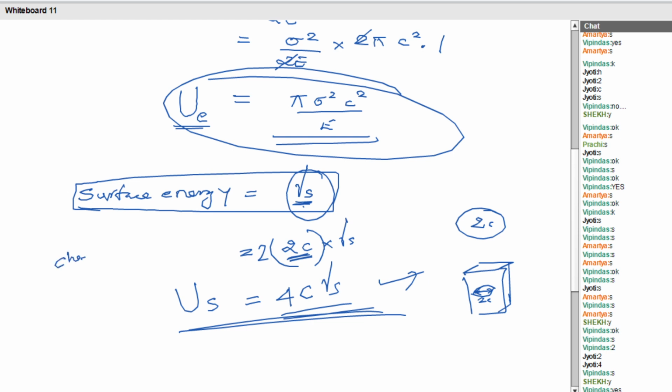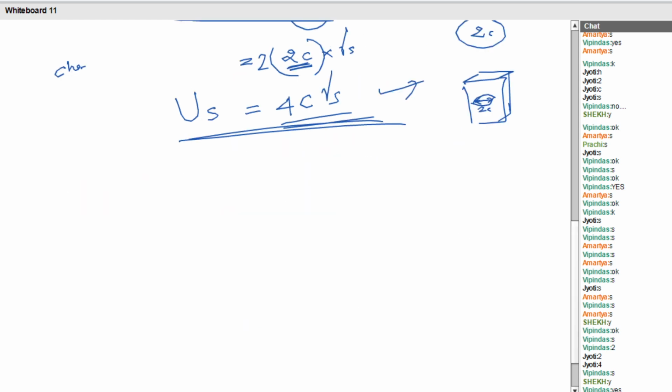I can say like this: the change in surface energy is equal to the change in strain energy. Can I say like that?